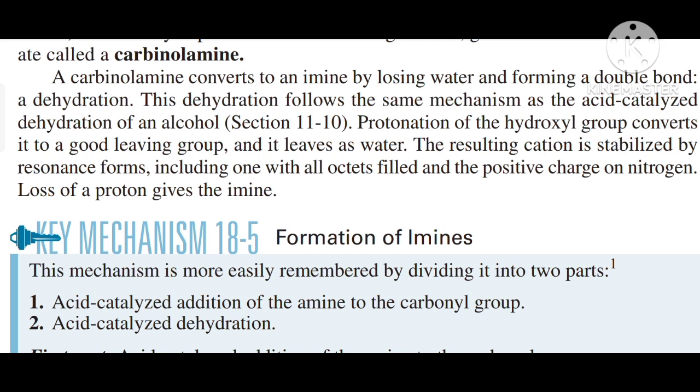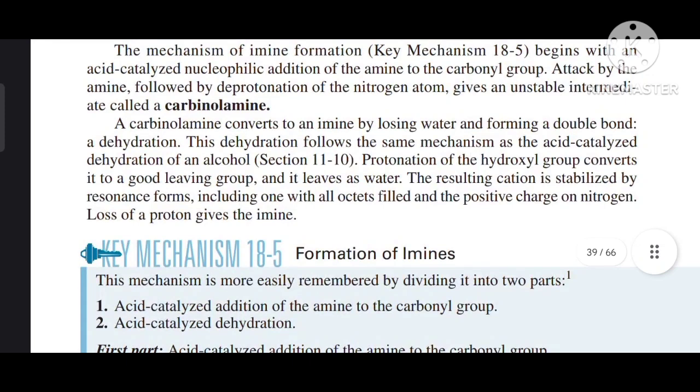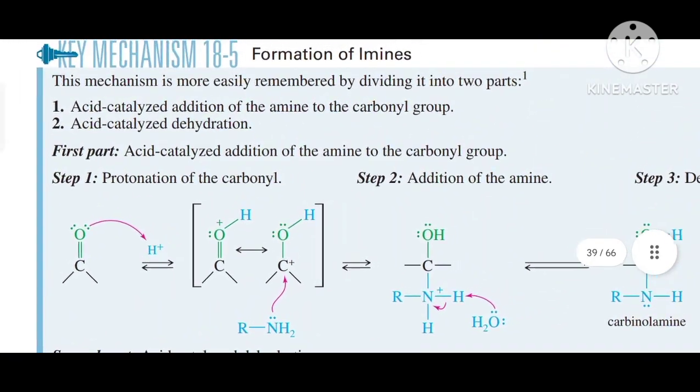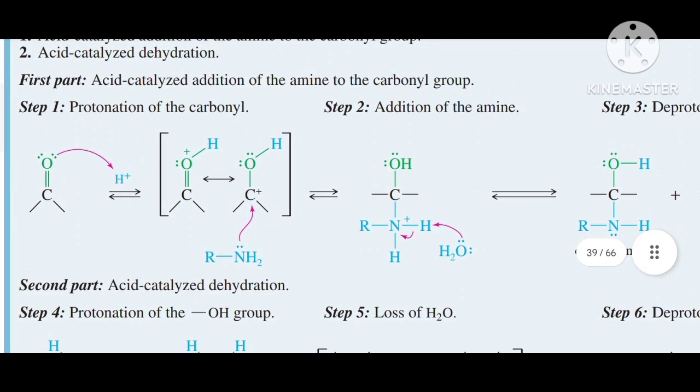Protonation of the hydroxyl group converts it to a good leaving group and it leaves as water. The resulting cation is stabilized by resonance forms, including one with all octets filled and the positive charge on the nitrogen. Loss of a proton gives the imine. So the mechanism of formation of imines is given over here.